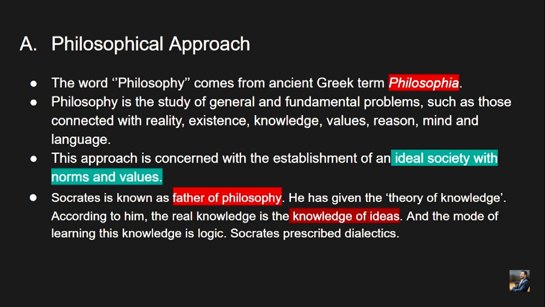So the basic point during those times was aspiration: if you know what is the best and you aspire for the best, even if you cannot reach the best, at least you will be able to reach 99% of the way. So they used to give an ideal society to their fellow citizens so that they can always aspire for the best, and if they walk on the path of the best, they will end up being good, if not best. That was the basic philosophy behind giving an ideal society with norms and values.